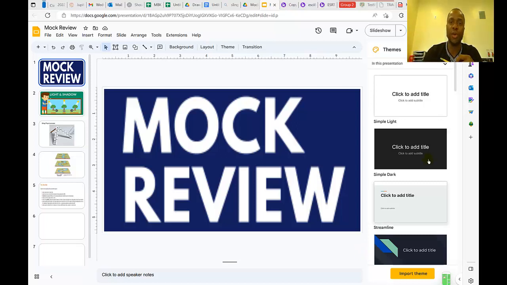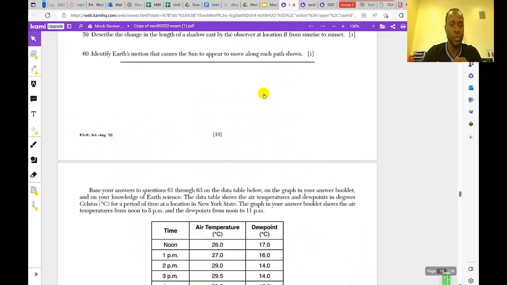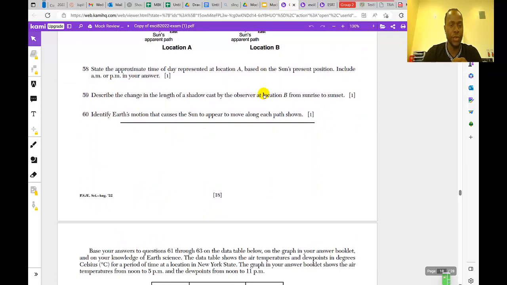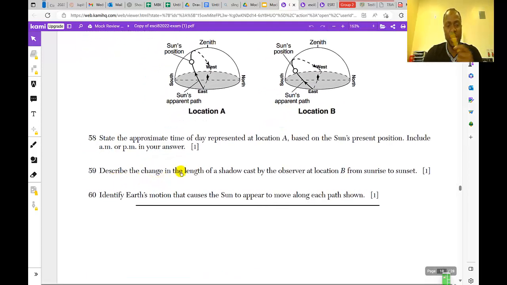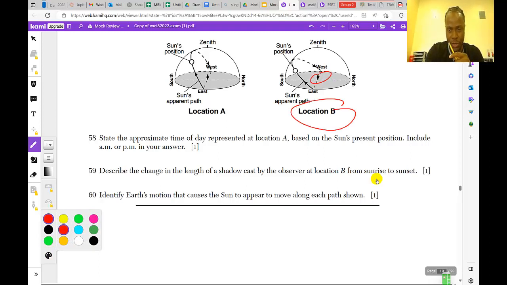So I'll begin with question number 59. So let's go to our question packet. Question 59 here says: describe the change in the length of a shadow cast by the observer at location B from sunrise to sunset. So we are looking at location B right here, and that is the observer, and it's asking how the length of the shadow is going to change.